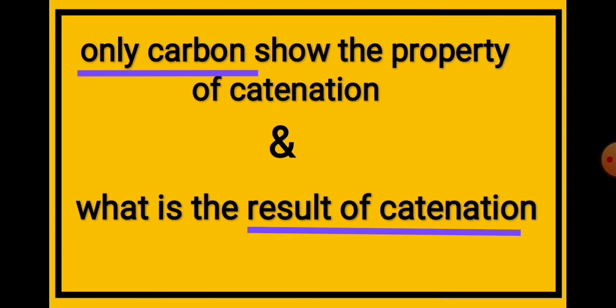So in this way we discussed that not only carbon but other elements can show the property of catenation, and the result of catenation is that it formed a new branch, that is organic chemistry. In this way we discussed this, and we will take up the same type of discussion in the next video.